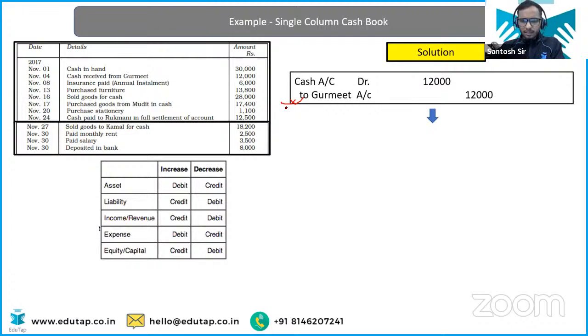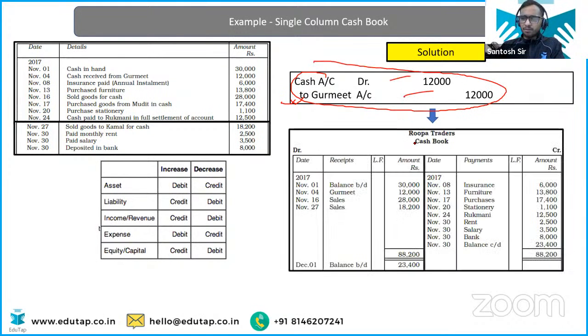Okay, let's understand that. First entry, suppose we have this entry: cash account debit to Gurmeet account 12,000. So how will you prepare it? Very, very easy. This is the cash account. This is the debit. This is the credit. So on the debit side, you will enter 12,000, right? And to Gurmeet, or just Gurmeet, you will write it down. Just like we have seen the preparation of ledger account, you will prepare the cash book.